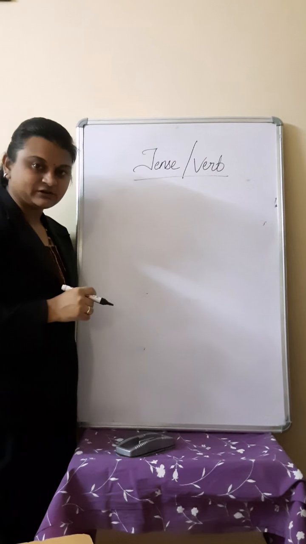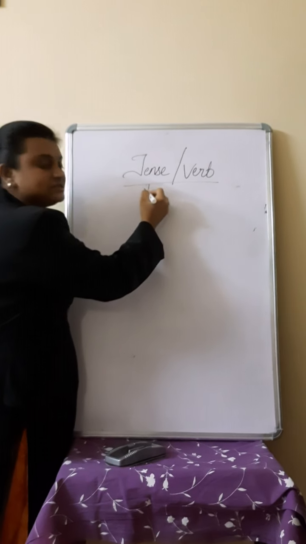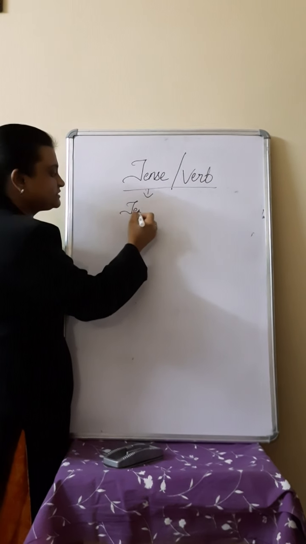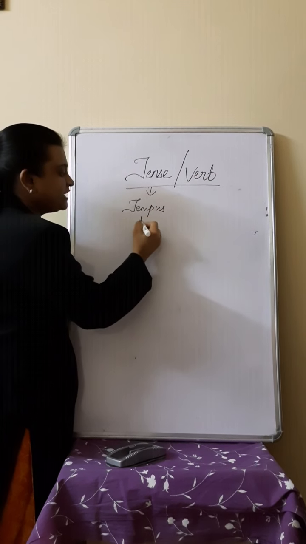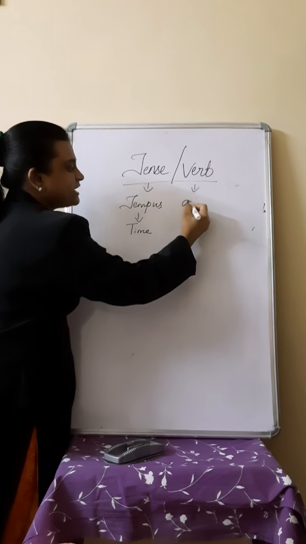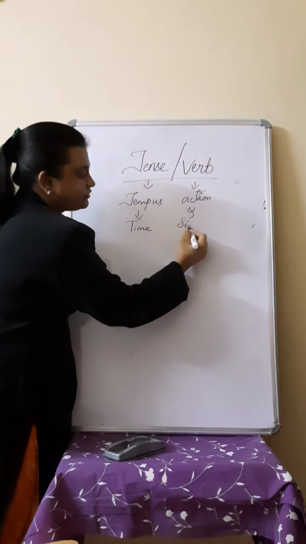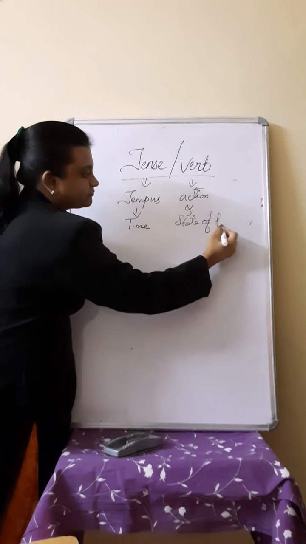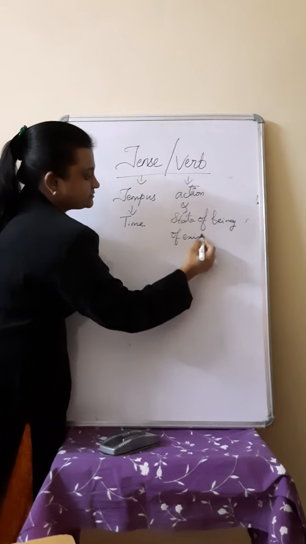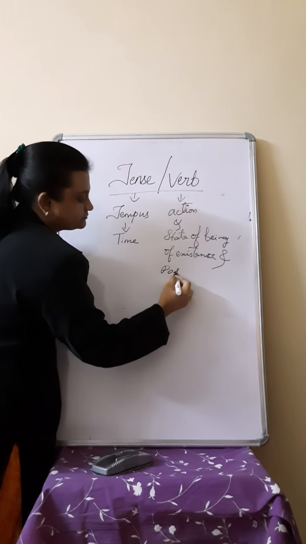Good morning, children. Today we are going to learn about tense. So tense is derived from the Latin word tempus, which means time, and verb means action word and state of being, of existence and possession.